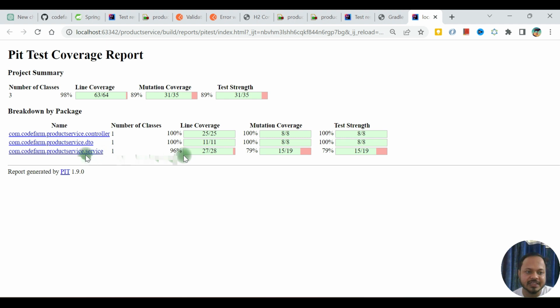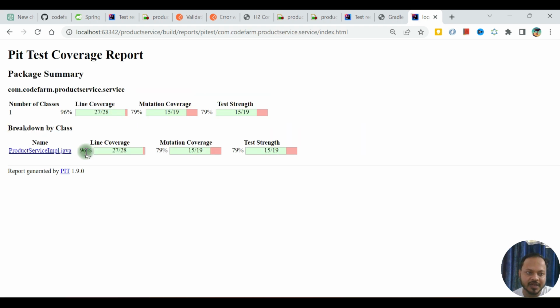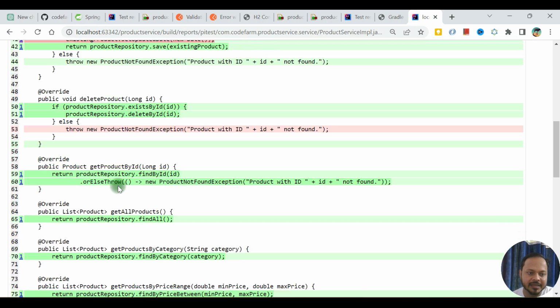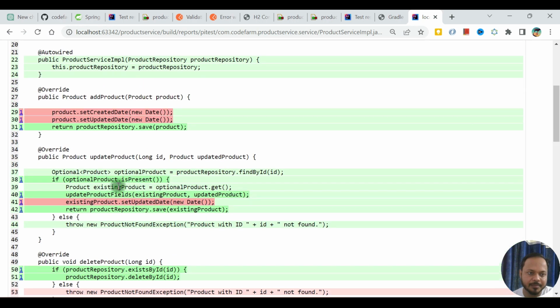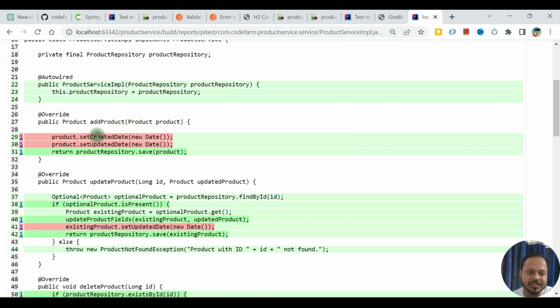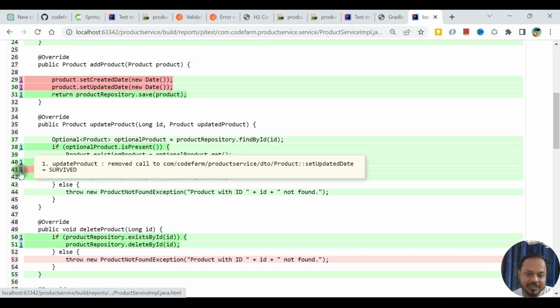So where the difference is: controller and DTO are 100%, both are matching. The service class is different, product service IMPL, see where the problem is. It has a problem at certain places. If you see here, it removed the call to this set create and update and it survived. So that validation is not happening properly. So how to fix this one?